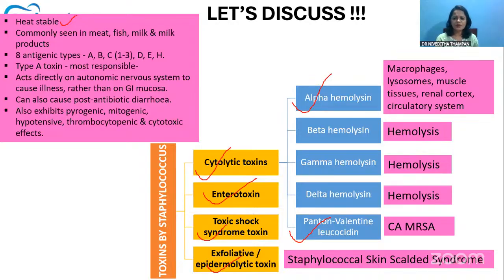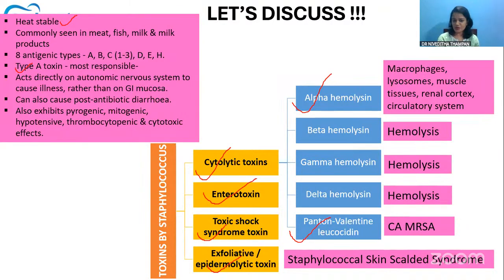Some types can even withstand 121 degrees Celsius. They are commonly seen in meat, fish, milk, and milk products. There are eight antigenic types of these enterotoxins: A, B, C, D, E, and H. Type A is the one most commonly responsible for food poisoning. The characteristic feature of this toxin is that it directly acts on the autonomic nervous system instead of acting on the gastrointestinal mucosa. That is one particular characteristic feature of this toxin.